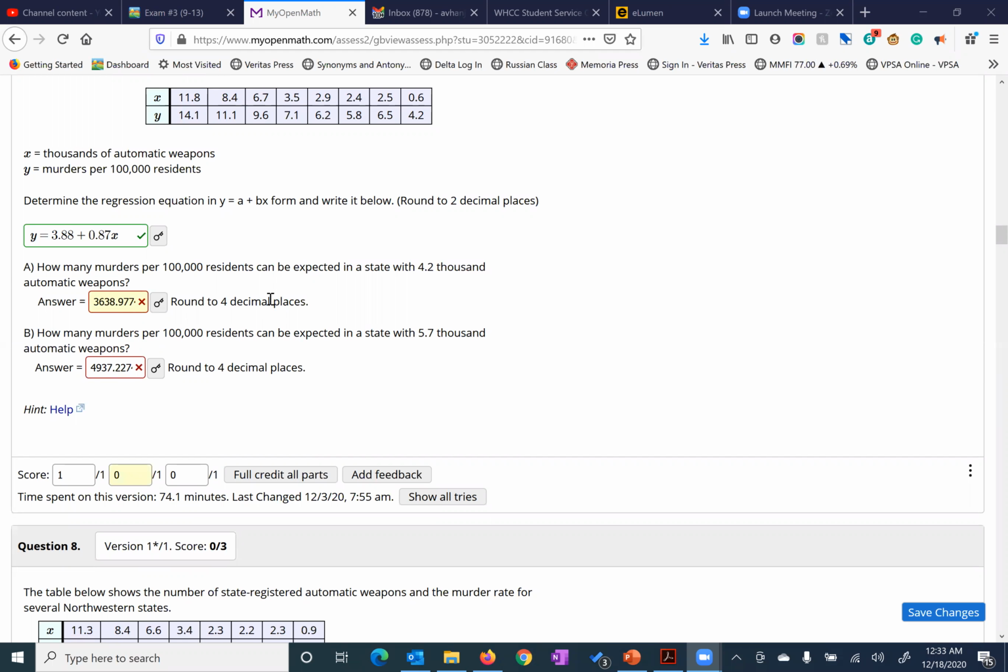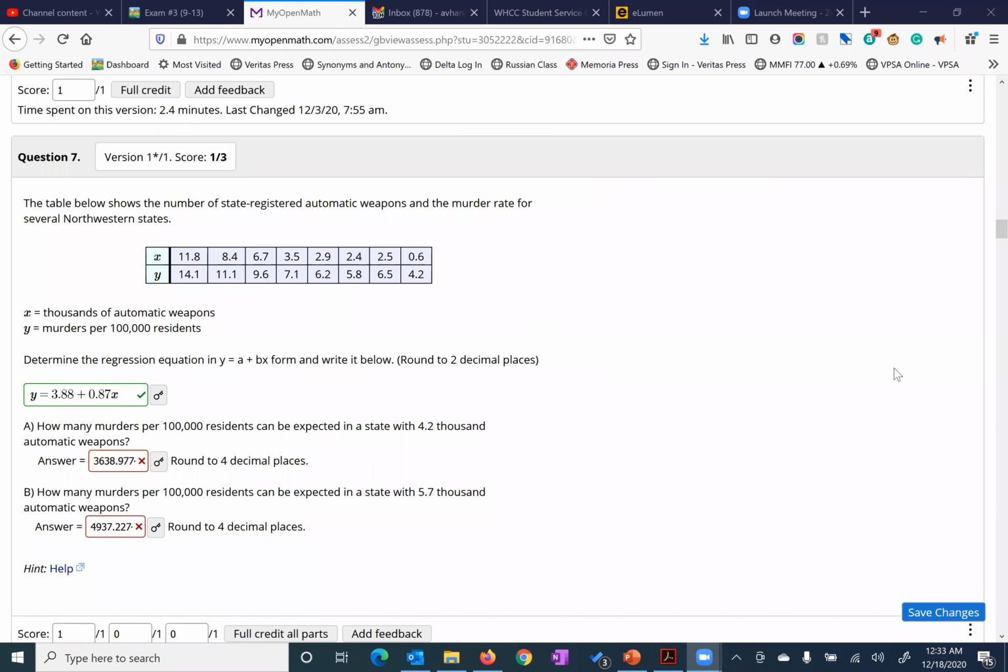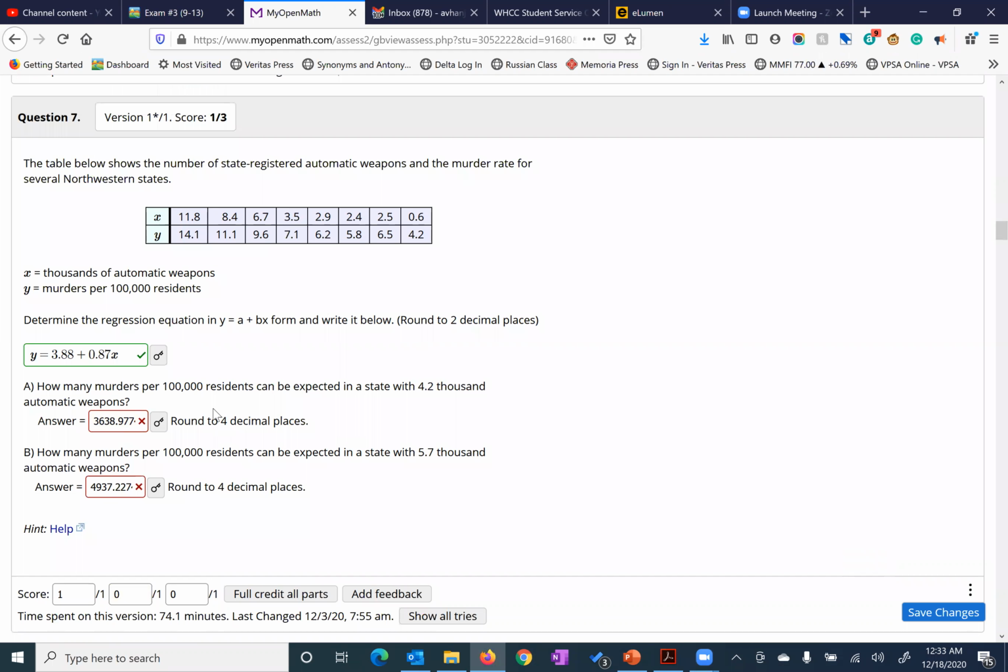Notice the answer is in the thousands here for question number 7. Take a look at this one first here. The regression equation was perfect here. It says how many murders in 1,000 arrests could be expected from a state that has 4.2 thousand. So notice real quick here that your X is also in thousands of automatic weapons. If that is true, then you're not going to put 4,200 in here. You're just going to put 4.2. 4.2 goes in for the X right here.